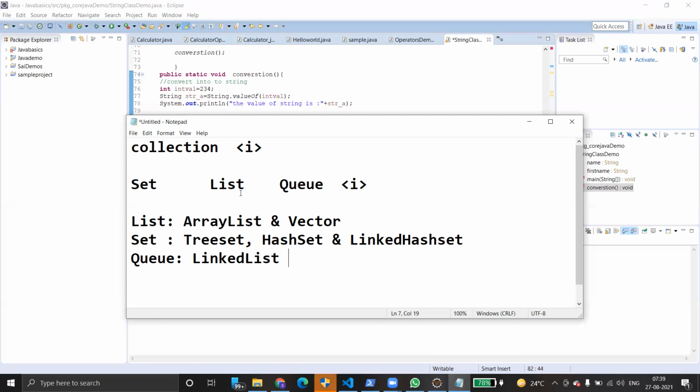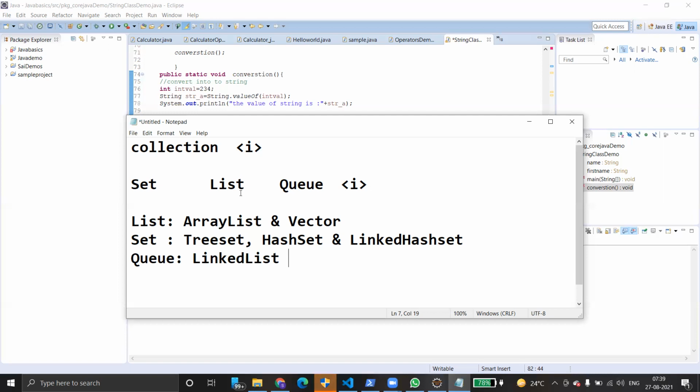List is an interface. It is an ordered collection, and it allows duplicate entries. Elements can be inserted or accessed by their position in the list using a zero-based index. It's almost like an array, but there is no fixed size for this array.